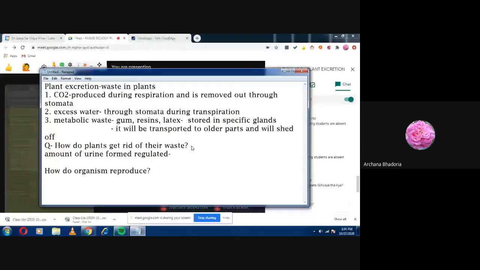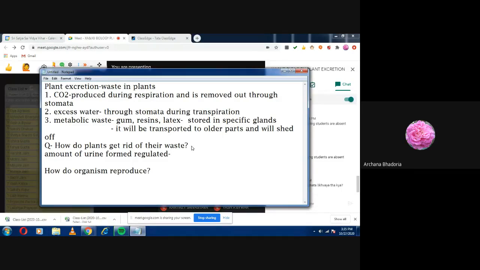Yes, ma'am. Can you tell me whether the amount of urine formed is the same or different in the different seasons? Ma'am, it is different in all the seasons. How is it different? Ma'am, in winter, a large amount of urine will be produced. Okay. In summer, a less amount of urine, and in winter, a moderate amount of urine is produced.